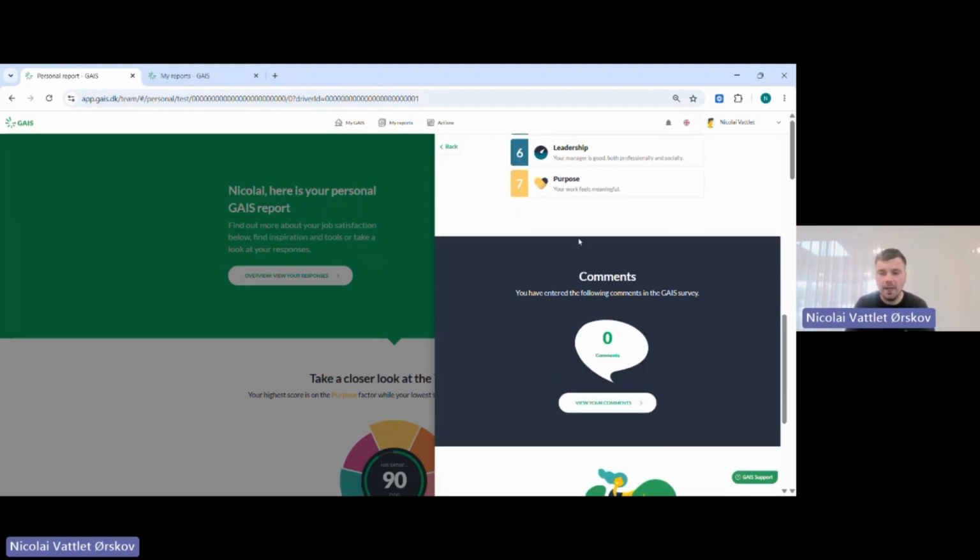Below here, we have the comment section, because it's of course possible for the employees to add comments to each of the 7 factors that they go through. And the reason that we show the comments in here is because you in HR or the leadership, when you do the reporting, will be able to create an anonymous dialogue with a comment. So that means, let's say that you read a comment and you think, okay, I would need to dive a bit deeper into this.